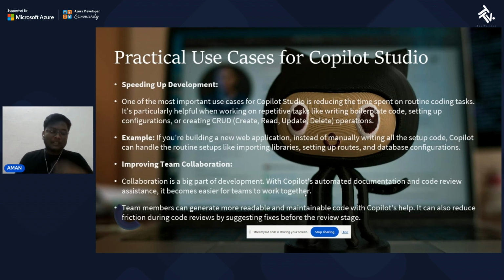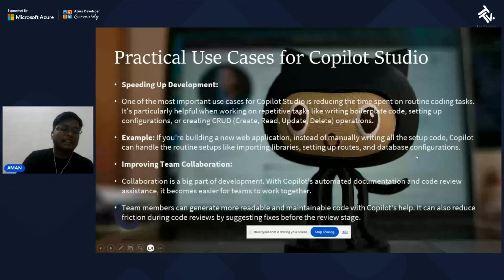Like if we have a task that we are repeating again and again, we can use Copilot Studio for that. We can be consistent by using Copilot Studio. For example, if you are building a new web application, instead of manually writing all the setup code, Copilot can handle the routine setup like importing libraries, setting up routes, and database configuration.